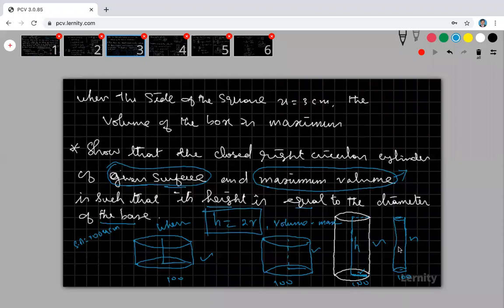But here look at that. Here we have some different volume, here also a different volume, each with some dimension r and h. At which dimension, that means for what value of r and h, will I get the maximum volume?